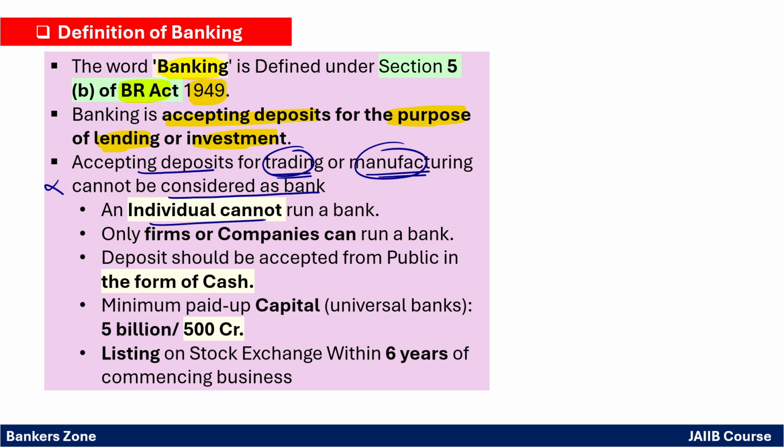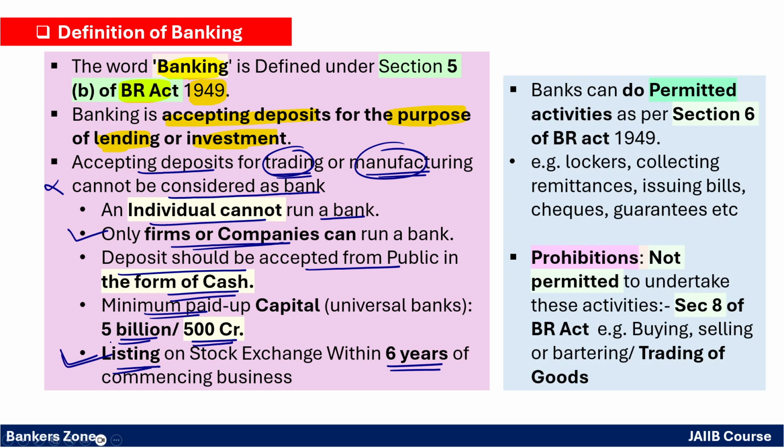Now, an individual cannot run a bank; a company or a firm must run the bank. Deposits should be accepted from the public only in the form of cash, not gold or equivalent. The minimum paid-up capital to start a universal bank is 500 crore, that is 5 billion. And within 6 years of starting the bank, it must be listed on a stock exchange. It can be BSE, NSE.